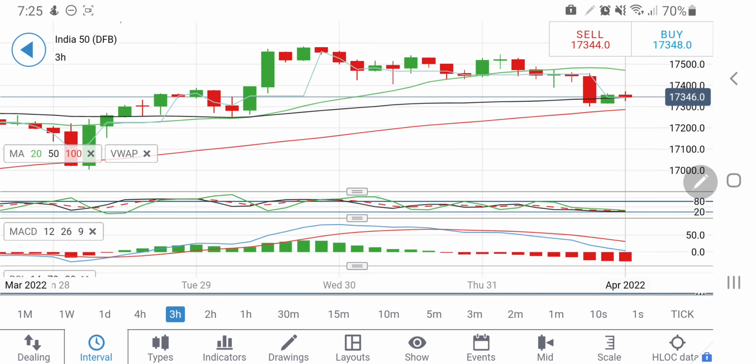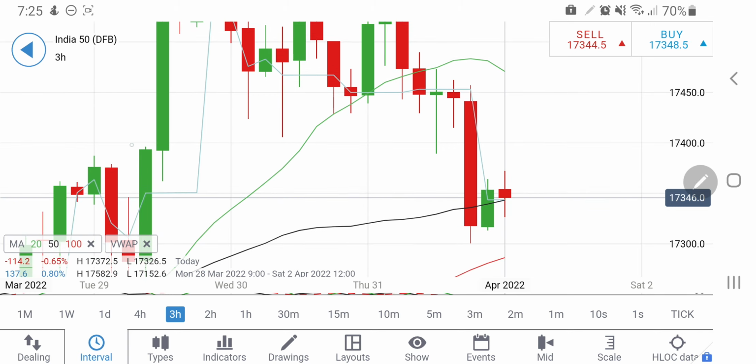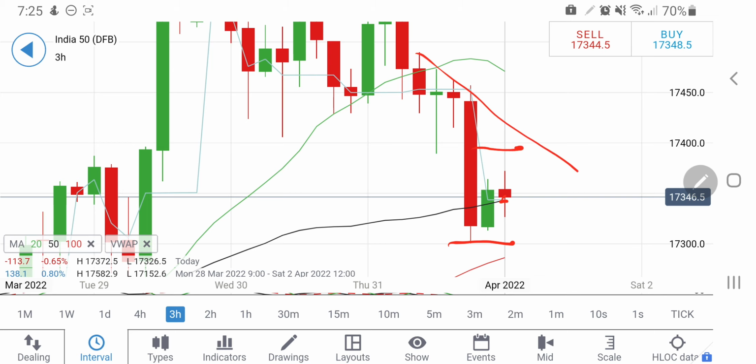Now look at the 3-hour charts. On the 3-hour charts, it has got its support at 17,300. Bounced back from this zone, trying to take the support here, and possibly if it breaks 17,400, then one can expect, see, still every rise till 17,450 can be expected, but yes, it can try to retrace back any point of time there. 17,400, 17,420, 17,450 zone is important. It is going to be critical today. Any point of time between 17,400, 17,470, it may try to retrace back.